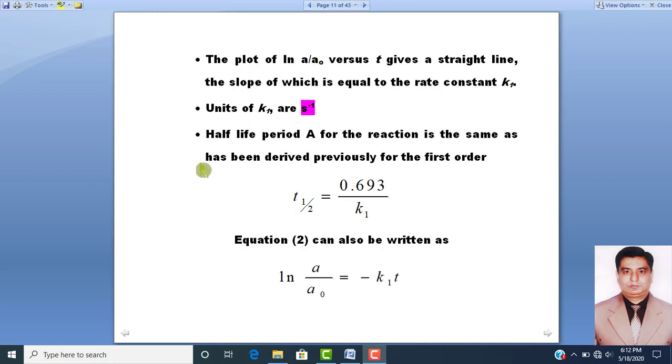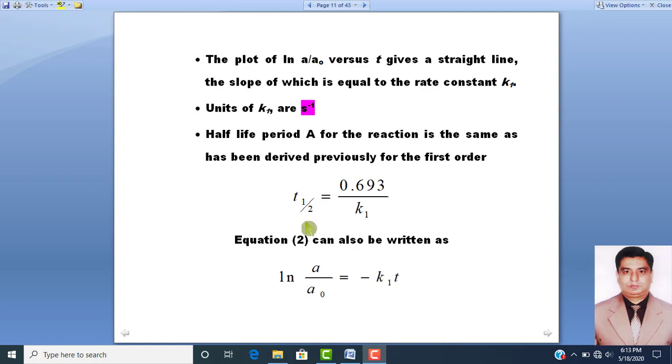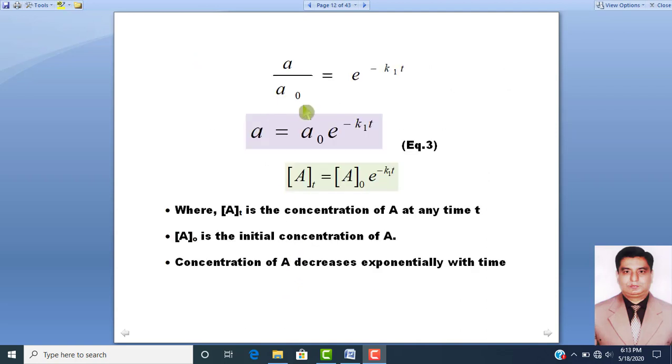Dear students, similarly, half-life period for such a reaction will be written like this: T half will be equal to 0.693 over K1, and according to equation number 2, log natural A over A naught is equal to minus K1T. By removing this log natural, you can say A over A naught is equal to exponential base raised to power minus K1T.